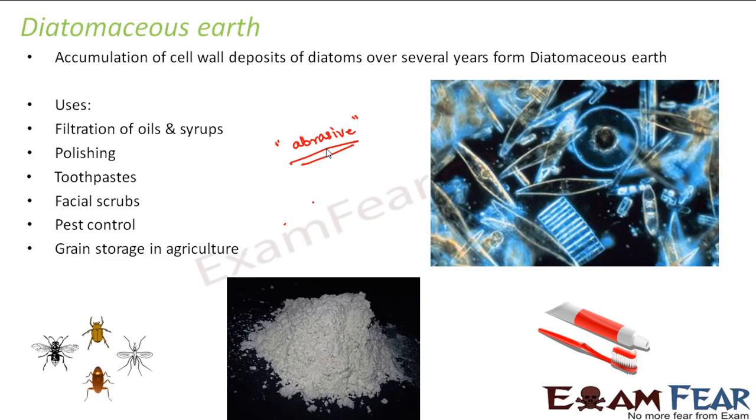Since it helps in pest control, it is helpful in storing grains in agriculture, because after harvest, wherever the farmers store their grains, what happens? There are big chances of pests being there, right? So the grains might get spoiled. So if you put some diatomaceous earth there, it will help in killing the pests, and therefore will be advantageous for grain storage in agriculture. So these are some of the important uses of diatomaceous earth.